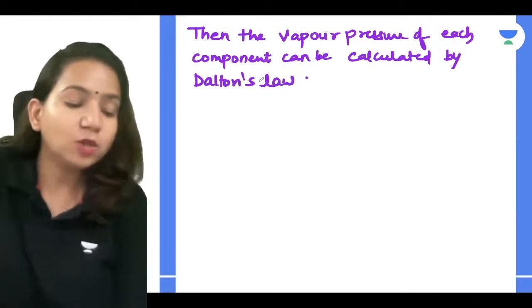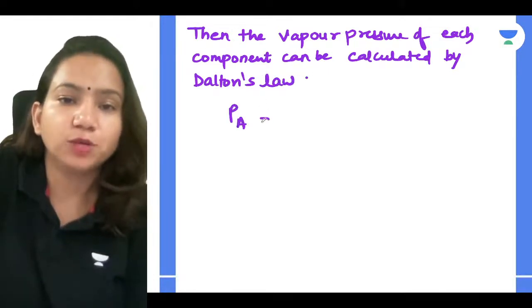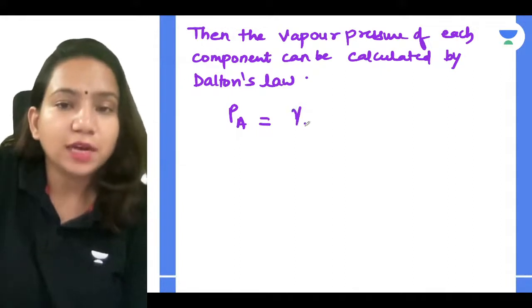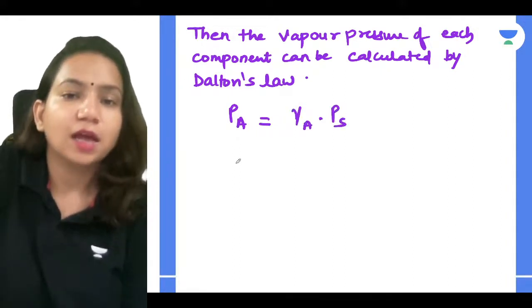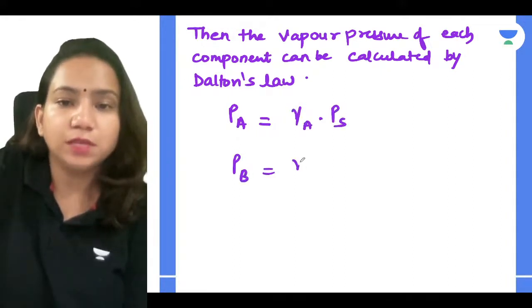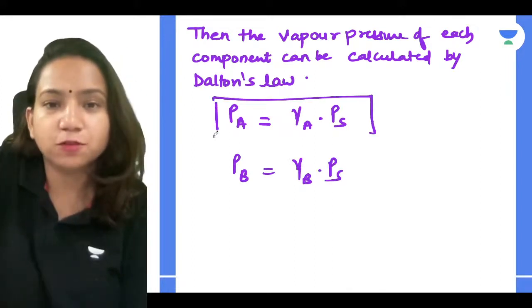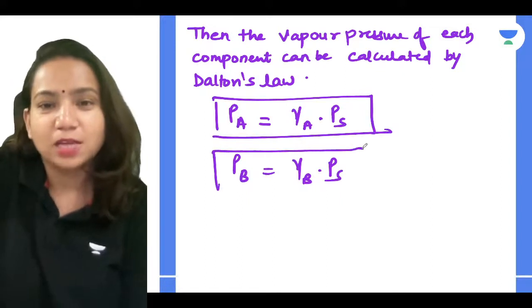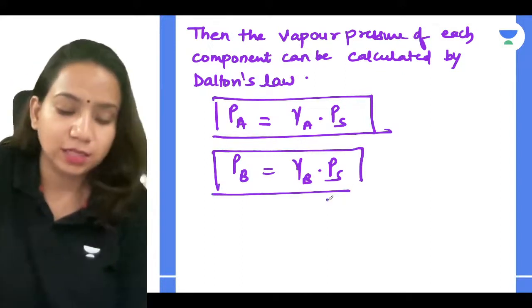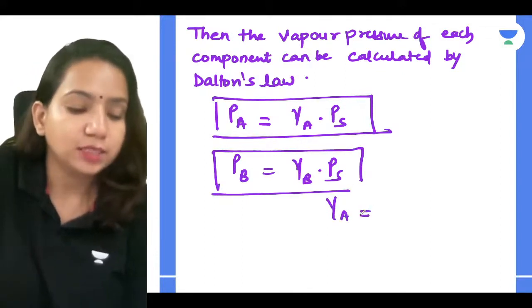What Dalton's law says is that the partial pressure of each component is equal to gamma A into PS, and PB is equal to gamma B into PS. Now what are these things? From where has this gamma come?